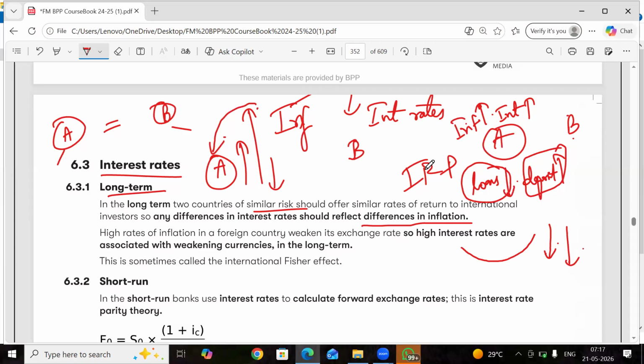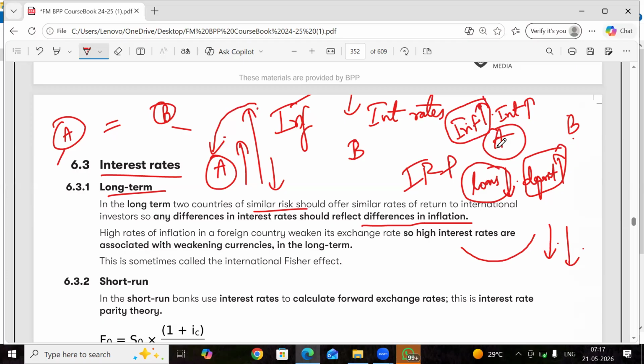Again, I'll repeat, when there is so much inflation in a country, the monetary policy of that country's banks would be to increase the interest rates. Why do they increase the interest rates? Because things are very costly right now. If bought now, more money will go out from the banks, and banks will become hollow. So the financial system will become weak. So they increase the interest rates, and with that they are restricting money supply.